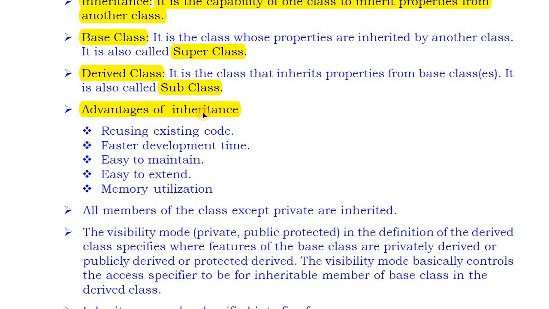Next, this is very important because in the examination this is a very small answer, but it will give you 5 marks. In the exam you may get a question like: what is inheritance? Explain, or write the advantages of inheritance. You have to write the definition of inheritance and these 5 points. Inheritance is used in reusing code, it makes development time fast, and it is easy to maintain, easy to extend, and improves memory utilization. These are the advantages of using inheritance.